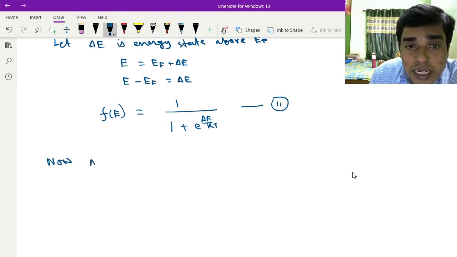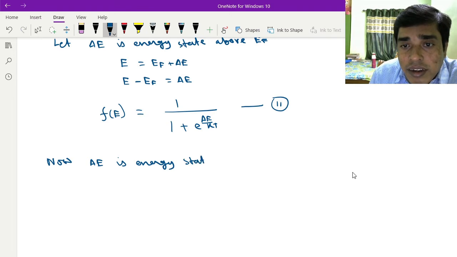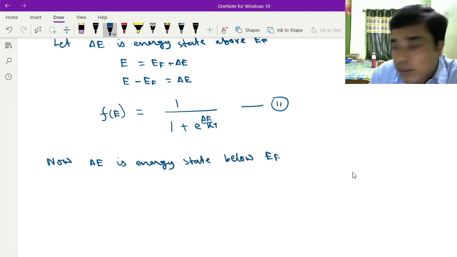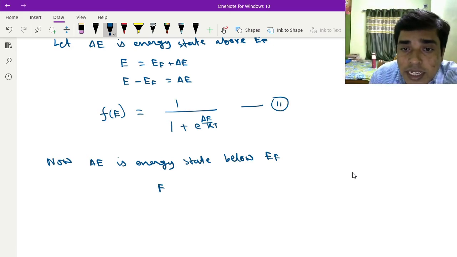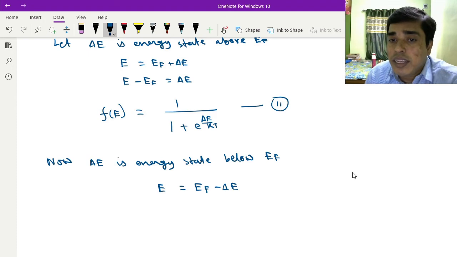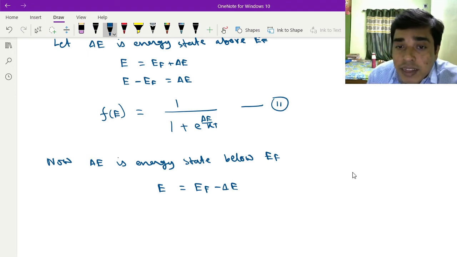Now ΔE is the energy state below EF. Then what happens? E = EF - ΔE, so E minus EF can be written as minus ΔE.